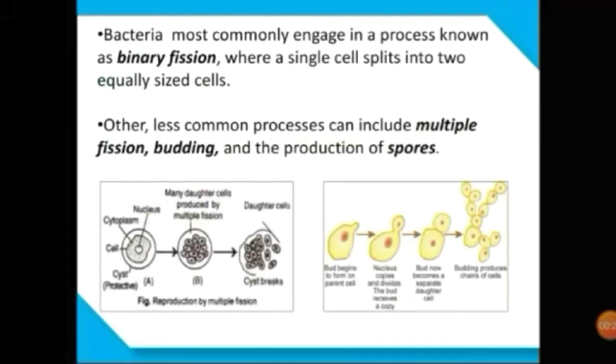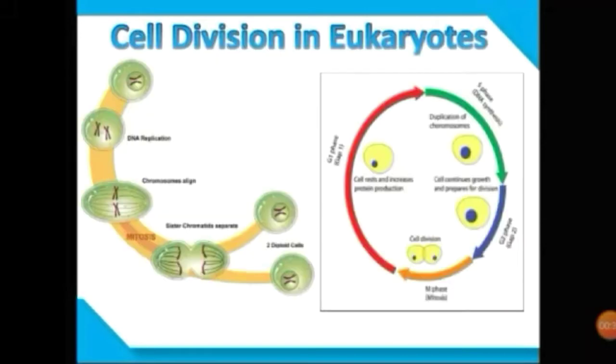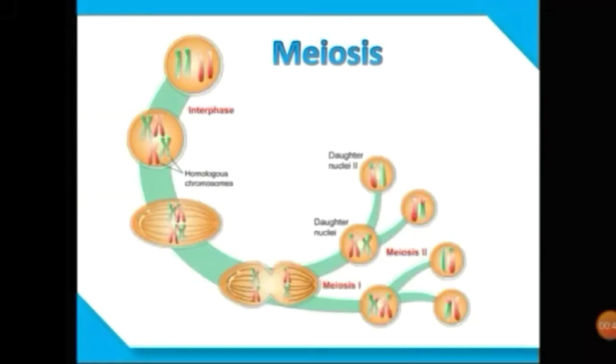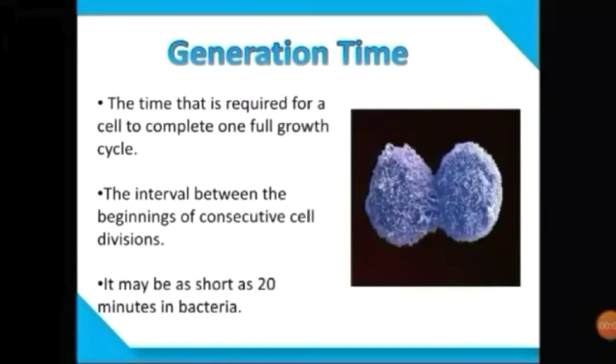Other less common means of multiplication in bacteria are multiple fission and budding. In eukaryotes, cell division takes place by a process called mitosis. Also, cell division in eukaryotes is well regulated by a cell cycle. Some cells, such as germ cells in eukaryotes, undergo meiosis, in which a diploid cell divides to form four haploid cells. Generation time is simply defined as the time taken by a single cell to divide once.